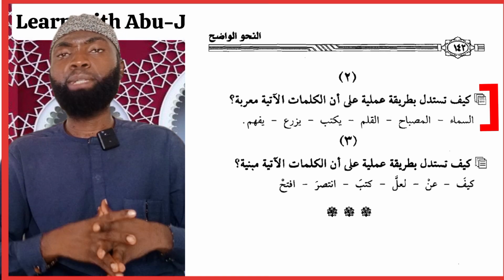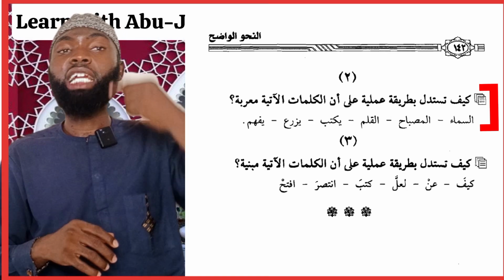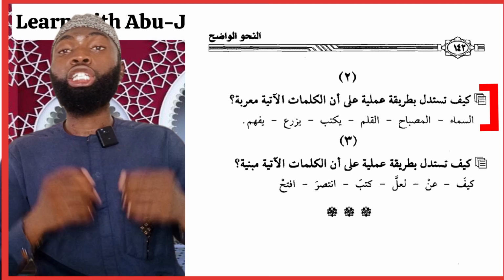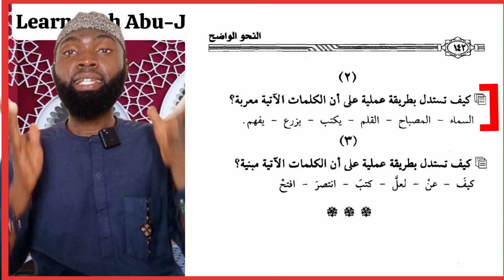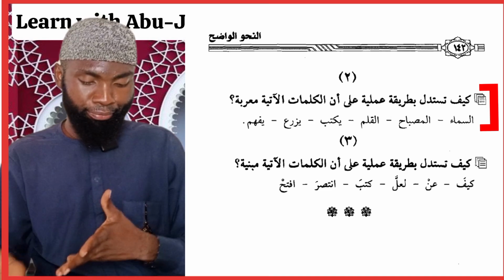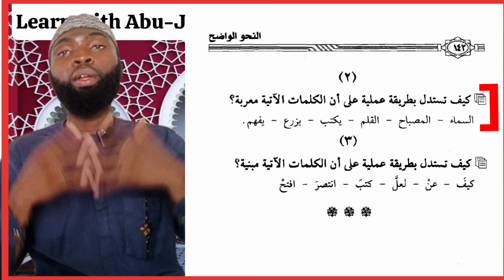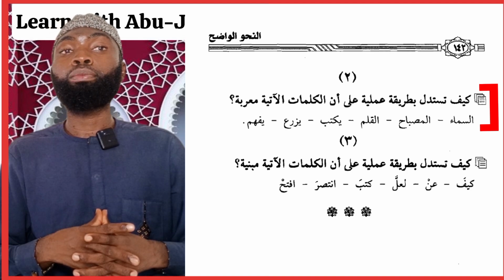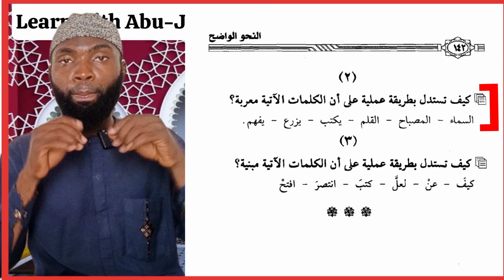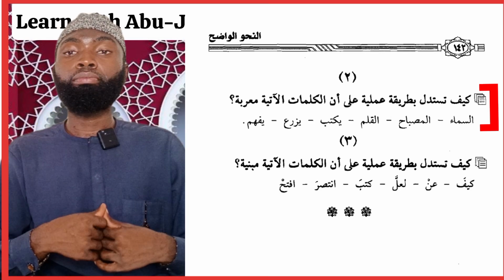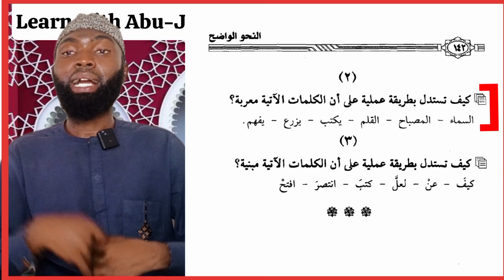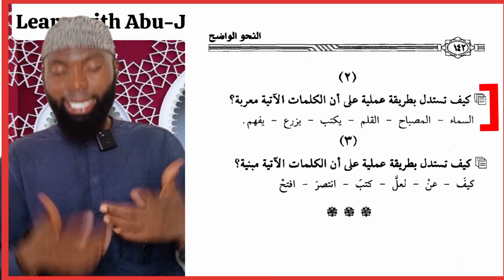The same way with al-misbahu, I can say ittaqada al-misbahu, the lamp is lit. I can simply say ishtaraytu al-misbaha, I bought the lamp. I can say marartu bil misbahi, I passed by the lamp. Then we have al-qalamu, the same thing. I can say kataba al-qalamu, the pen wrote. Then I can say kasartu al-qalama, I broke the pen. Then I can say katabtu bil qalami, I wrote with the pen. It changes.